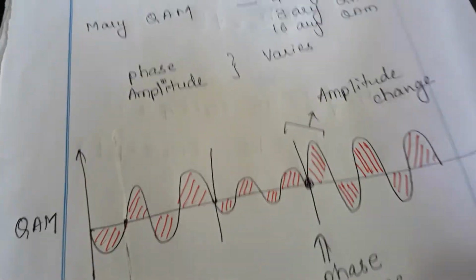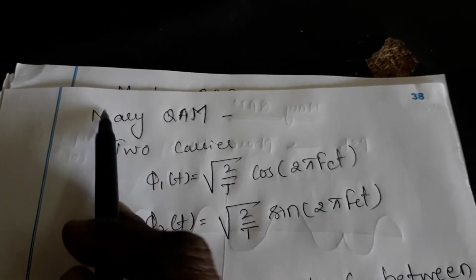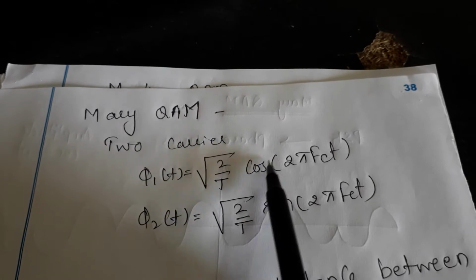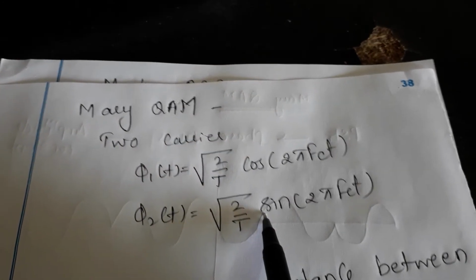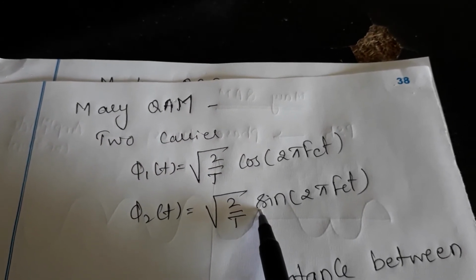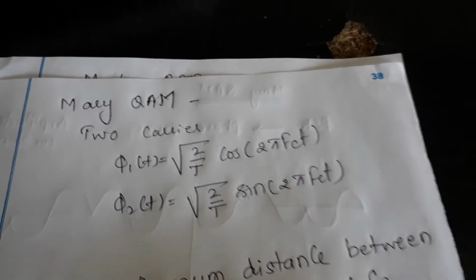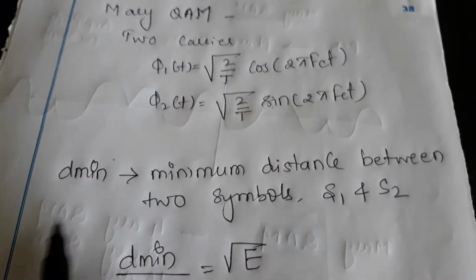Now I am going to the next part, that is the equation. As you observe in M-array QAM, we have two carriers, the same as in QPSK. No change in the carrier, right? So cosine in-phase, sine quadrature-phase amplitude modulation. Now let me deal with D minimum.